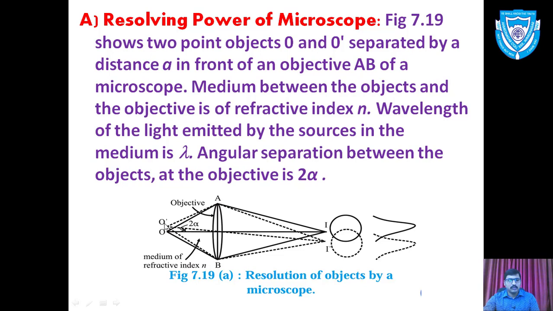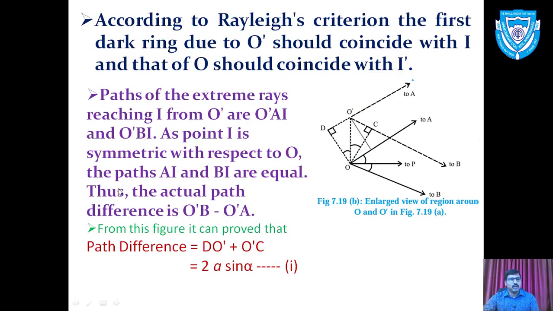So the path difference is between O dash A and O dash B. In the diagram, O dash B is greater than O dash A, and this difference is called the path difference. The actual path difference is O dash B, the greater, minus O dash A, the smaller.